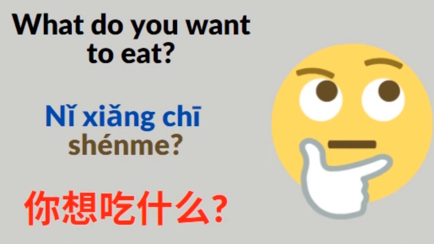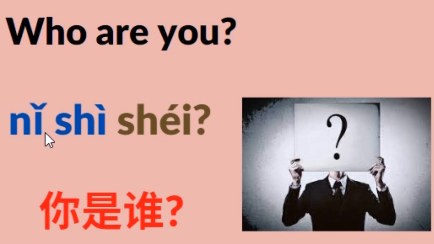The next one is who. In Chinese we say 谁. That means who. Who are you? 你是谁? Ni means you. 是 is used for is, am, are. 谁 means who. 你是谁? Who are you?